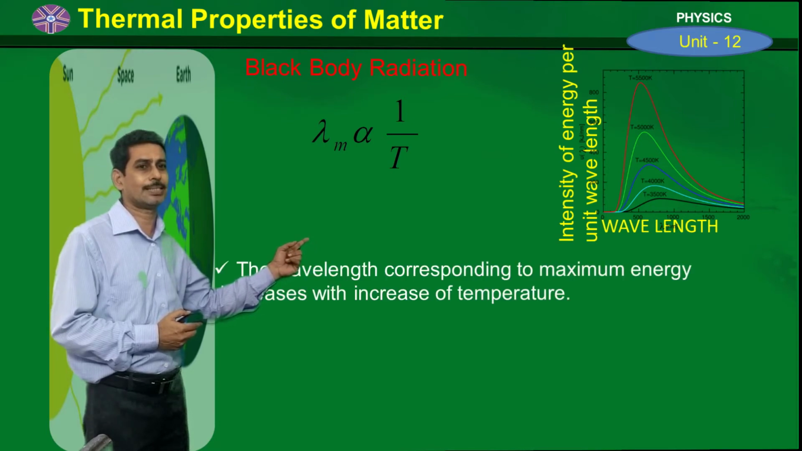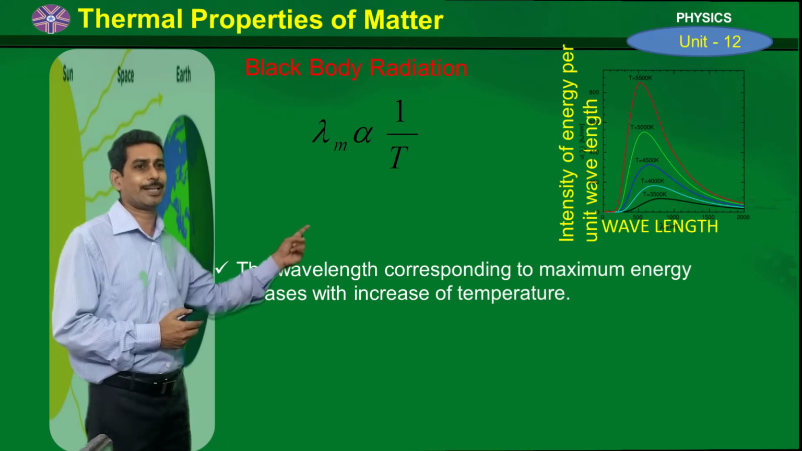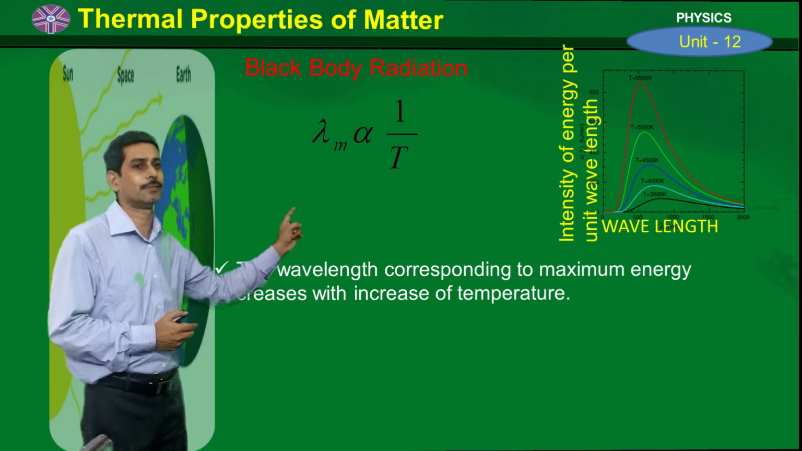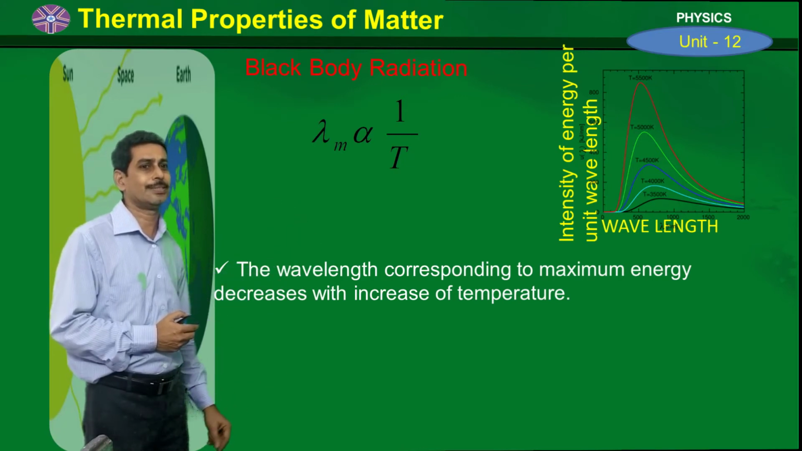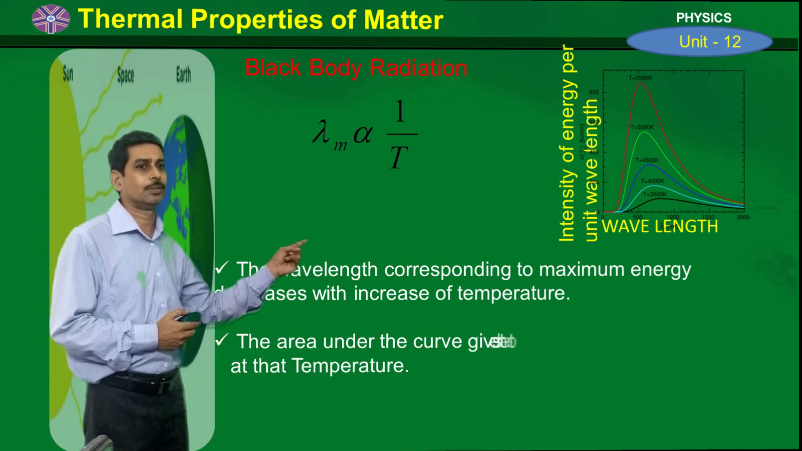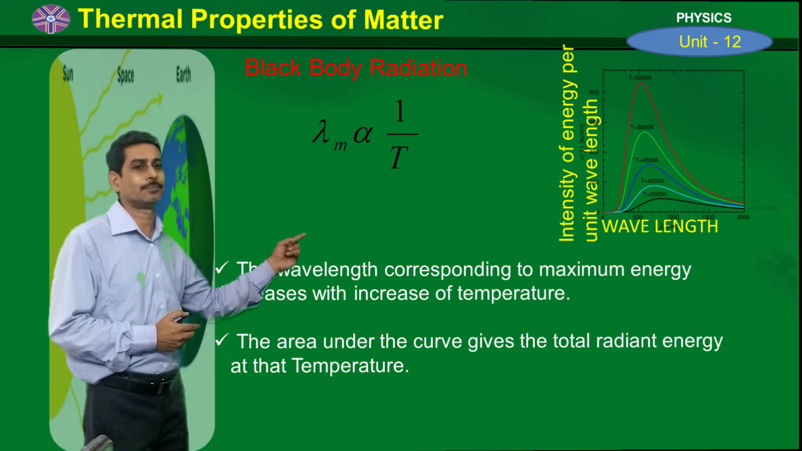And one more result is that the wavelength corresponding to maximum energy is inversely proportional to absolute temperature. The wavelength corresponding to maximum energy decreases with increase of temperature because both are inversely proportional.